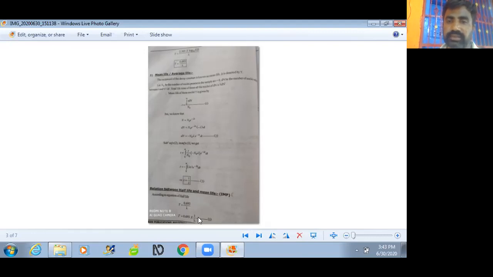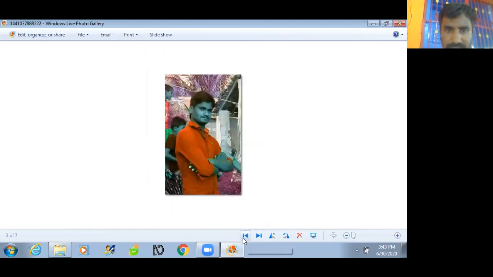Now, the radioactivity decay law. What does radioactivity decay mean? I'm sharing one slide for you.